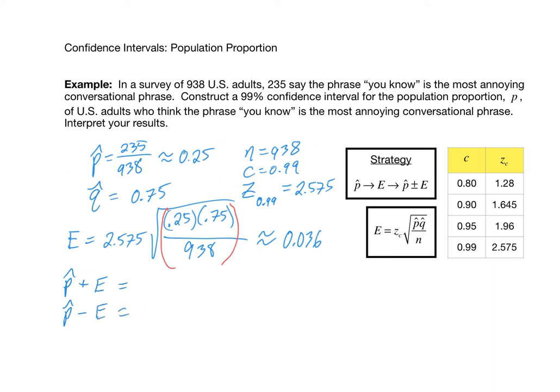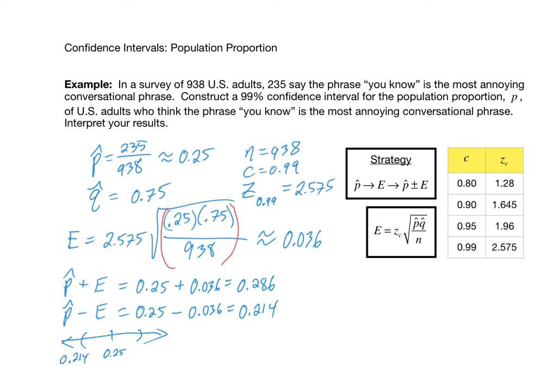And p hat is 0.25. We want to add to that 0.036, which gives you 0.286. And we also want to take p hat, which is 0.25, and subtract 0.036, which gives us 0.214. These are the endpoints of our interval estimate. So pictorially, p hat was the center of our interval, and that was 0.25. And then we just found the endpoints to be 0.214 and